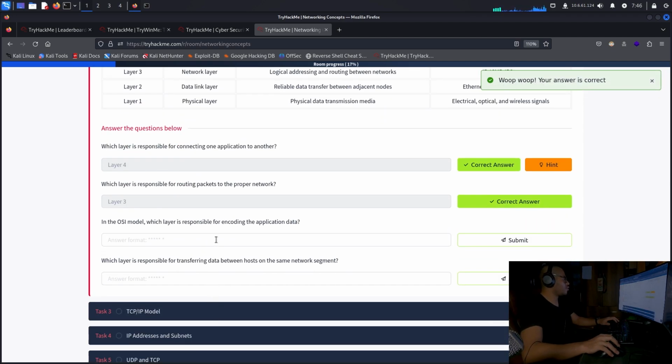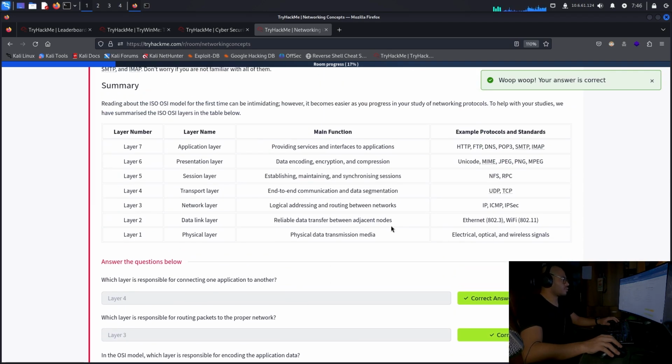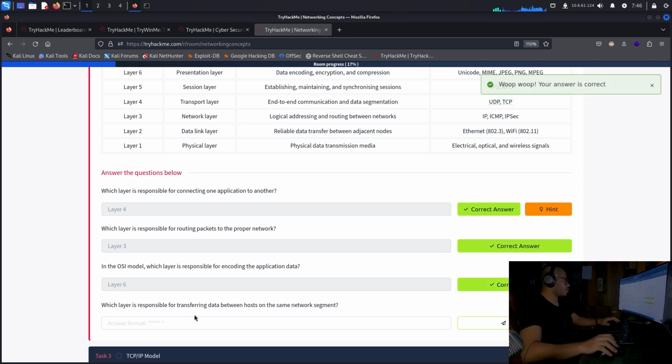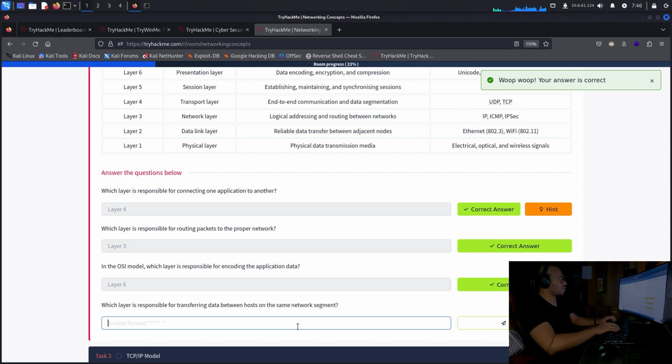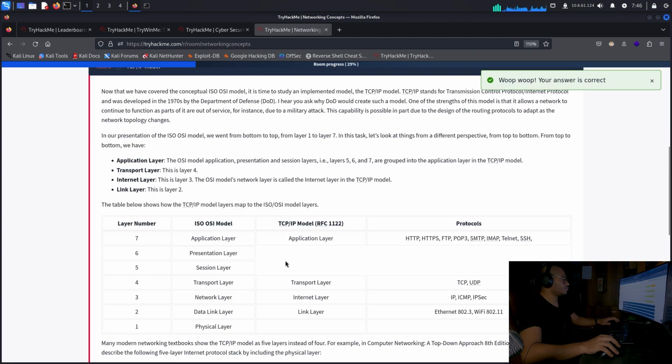In the OSI model, which layer is responsible for encoding the application data? Encoding. Okay, layer 6. And then which layer is responsible for transferring data between hosts on the same network segment? The first one. No, layer 2. Yeah. TCP IP model.